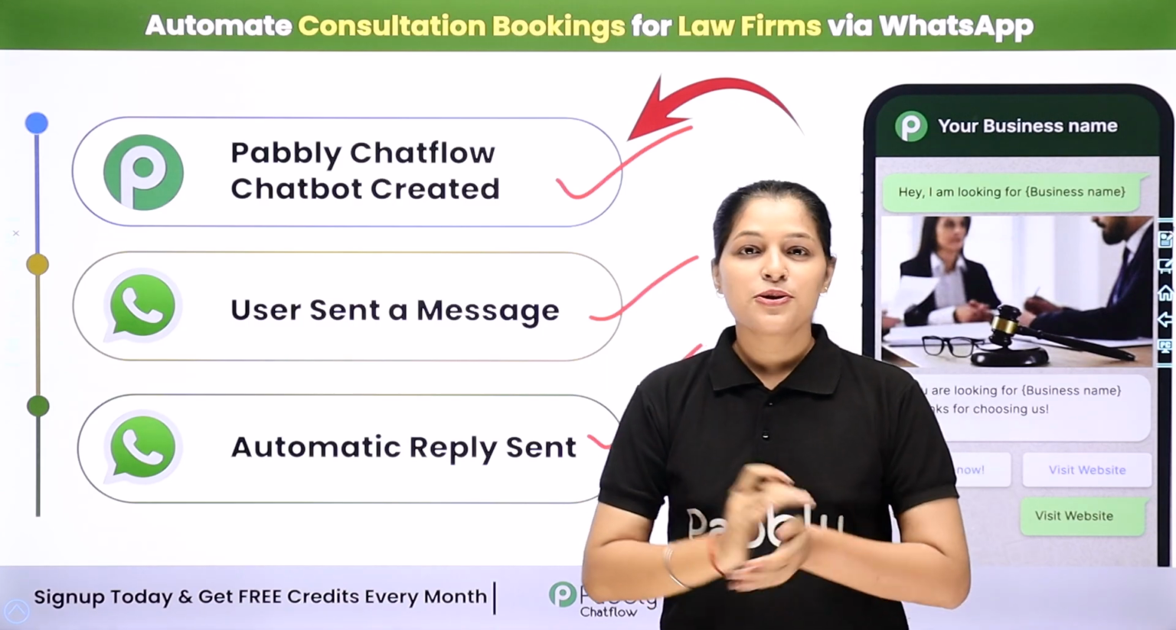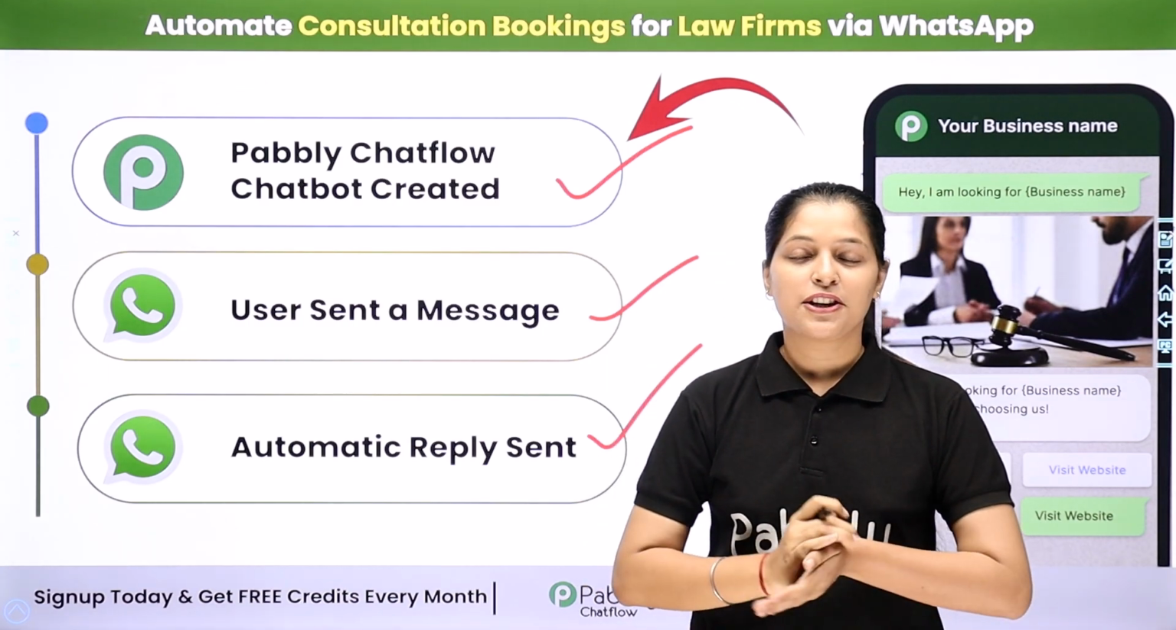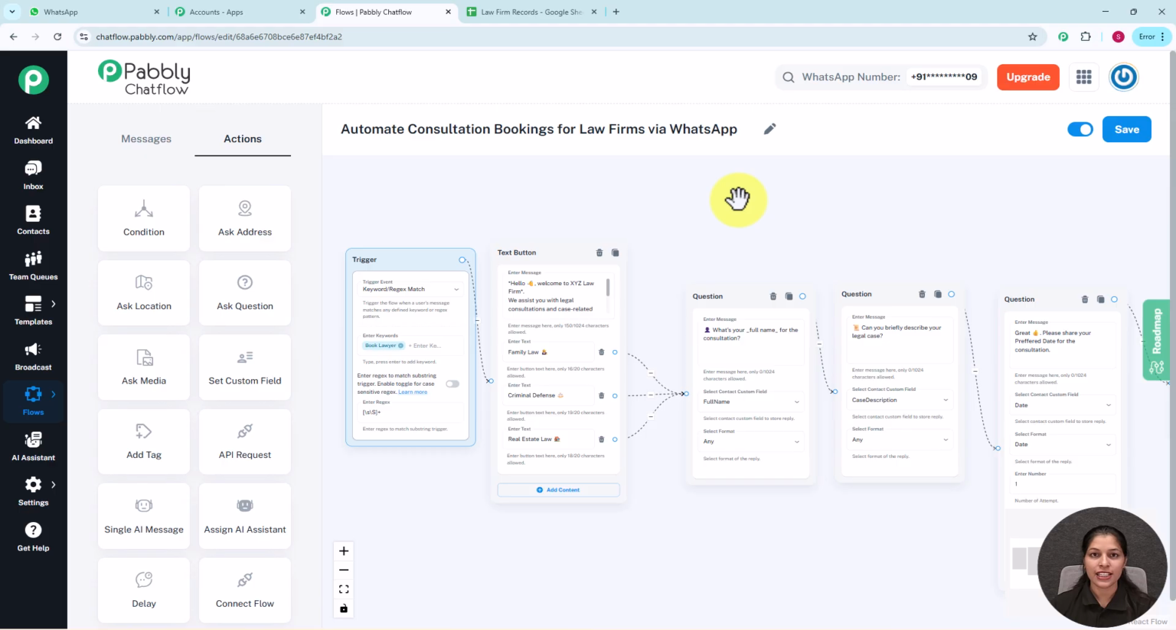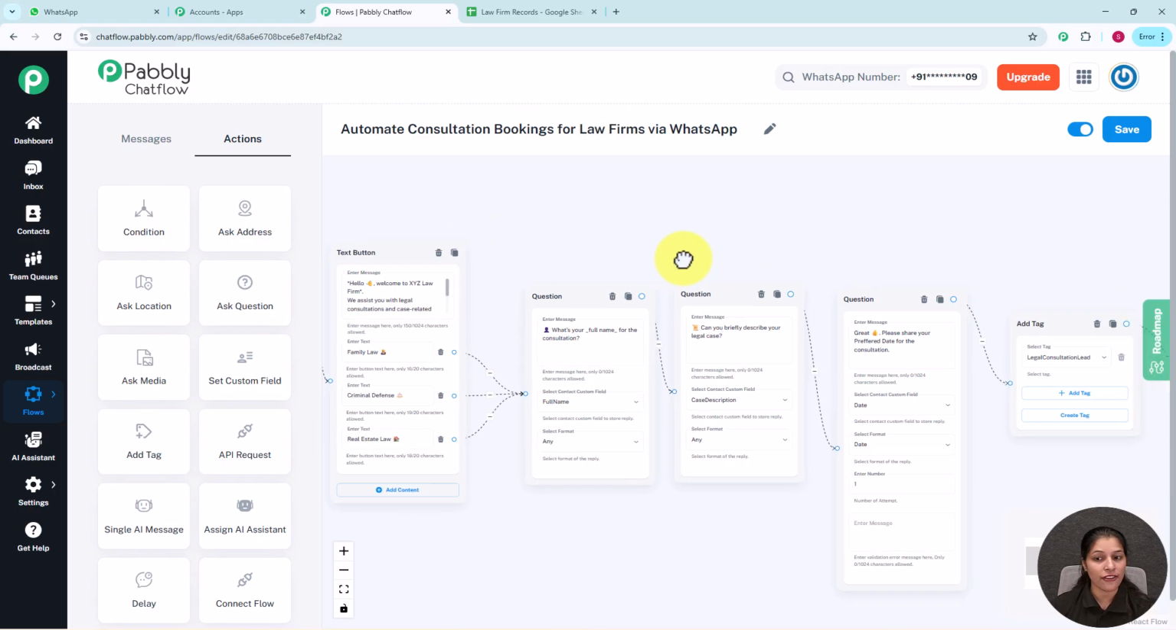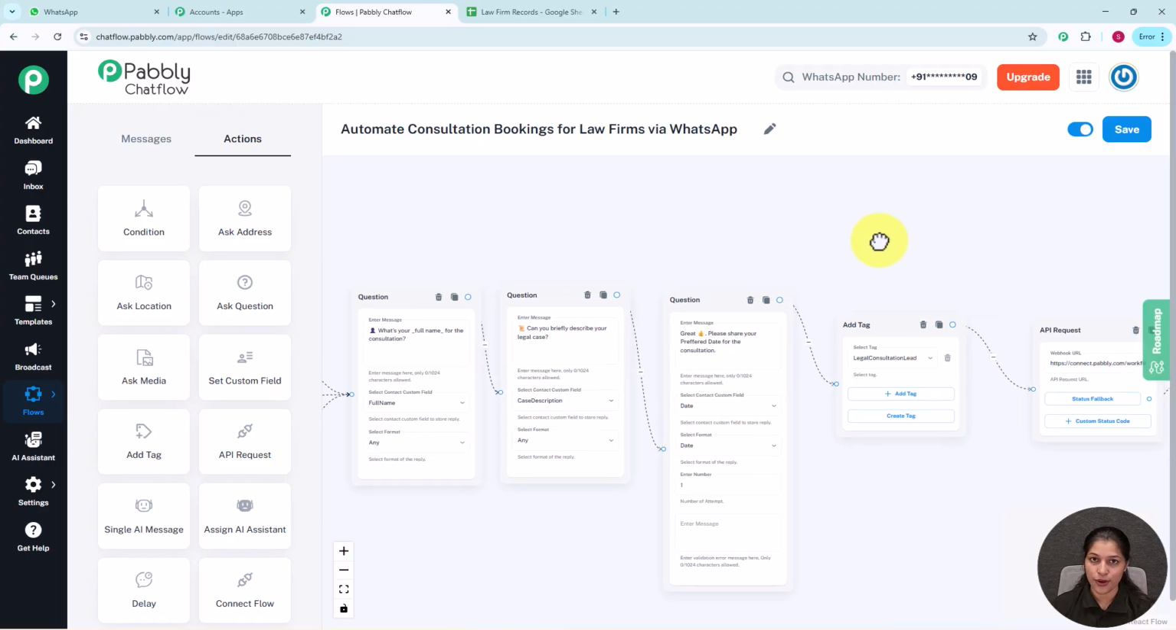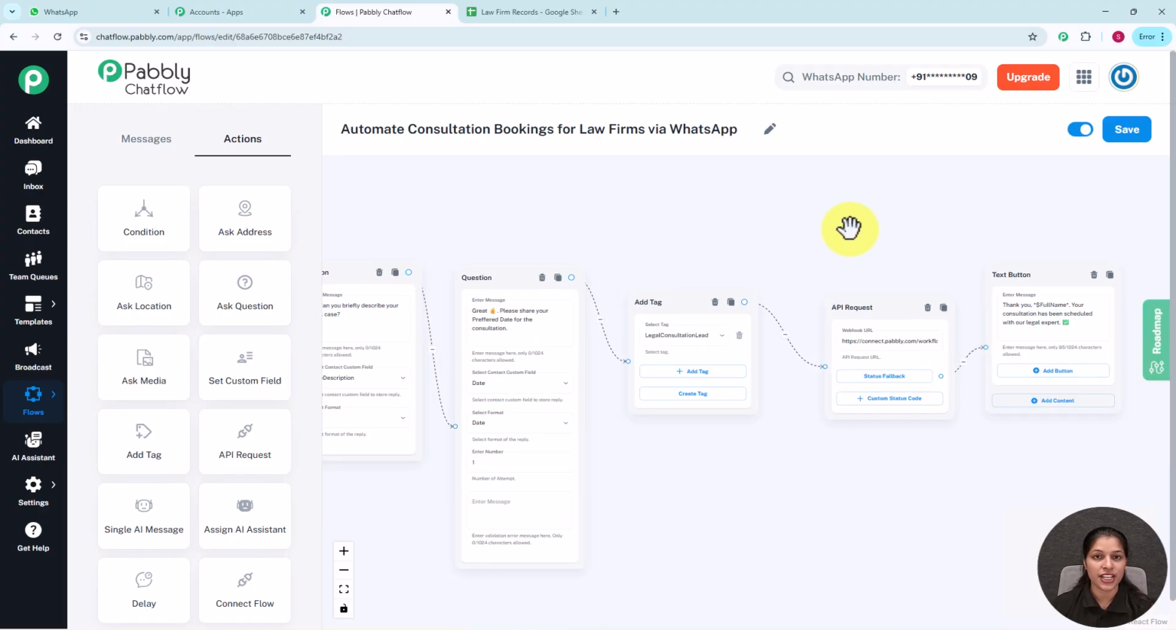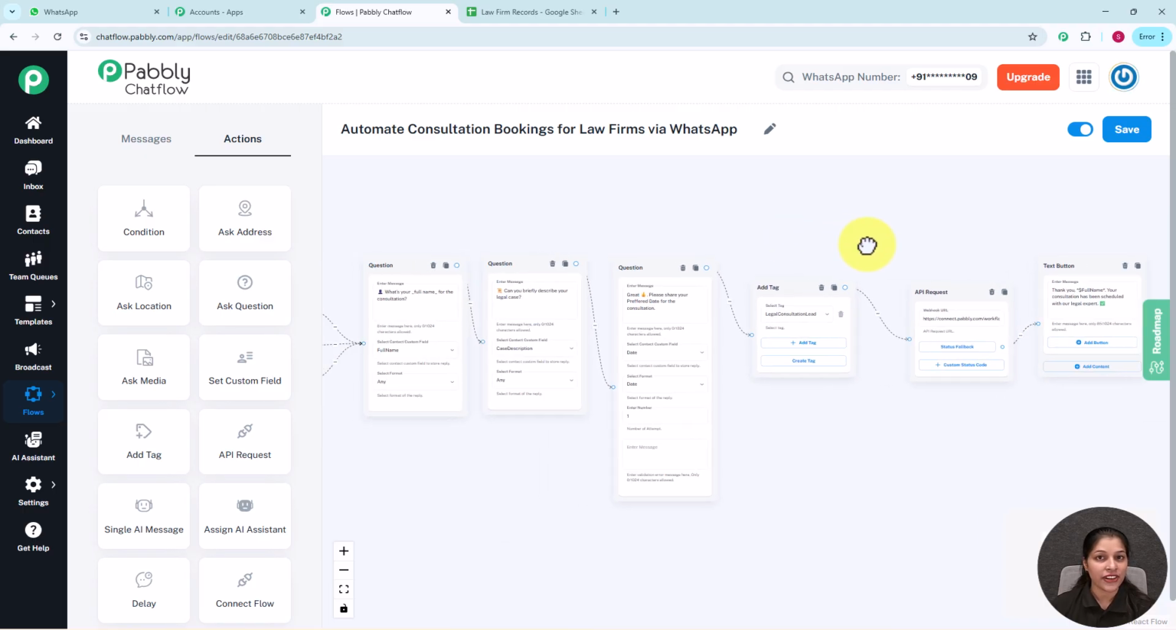So if you also want to build this automation, then let me take you towards my screen. Welcome to my screen. So in this video, we are going to learn how to automate consultation bookings for law firms via WhatsApp. And we are going to do this by just using Pabbly Chatflow. So right before you on my screen, you can see this is the flow I have created for creating a chatbot. And this chatbot is going to reduce your manual workload by providing you automation. So let's start creating this chatbot.